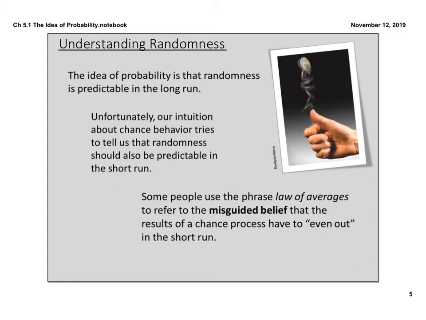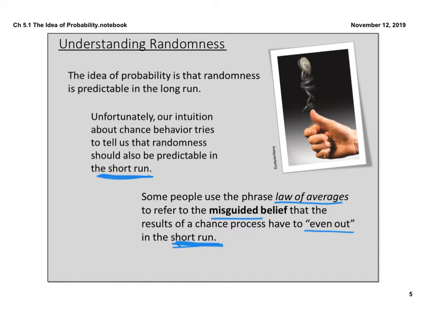But that's why we can't use the short run to predict our probability. We want to predict our probability over the long life, or the long run, of all these trials. It says some people use the phrase "law of averages" to refer to the misguided belief that the results of a chance process have to even out in the short run. But that's not actually true.